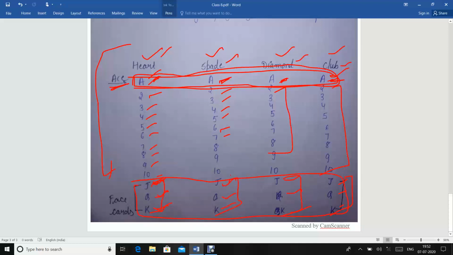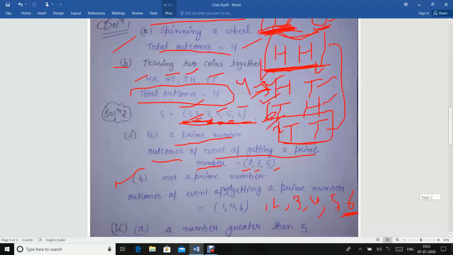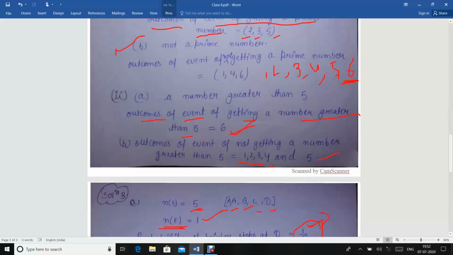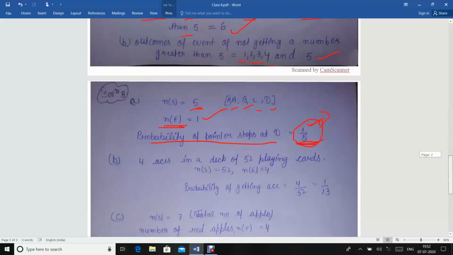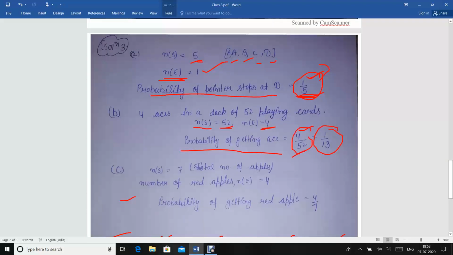Now in this question we are asked about ace. So there are 4 aces in the well shuffled cards, and the total number of cards is 52. That means the number of spaces is 52 and the number of events is 4. So the probability of getting an ace is 4 upon 52, which after solving is equal to 1 upon 13.